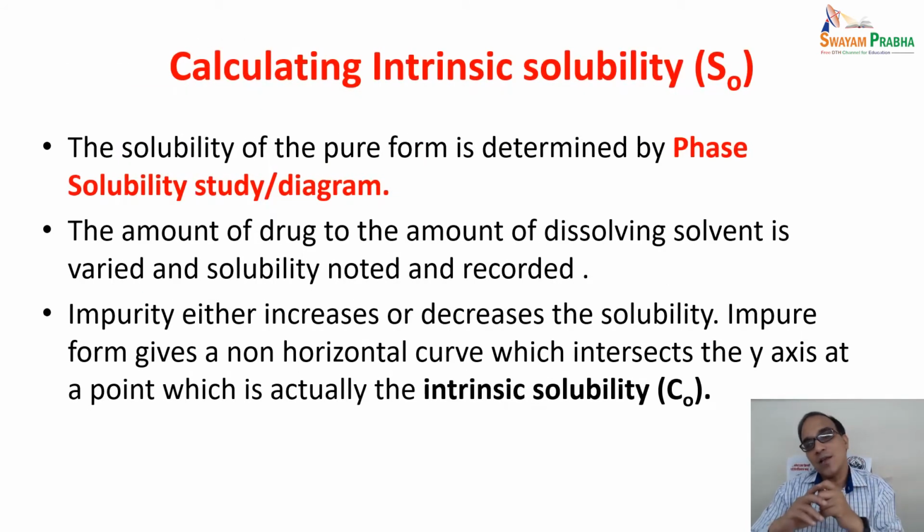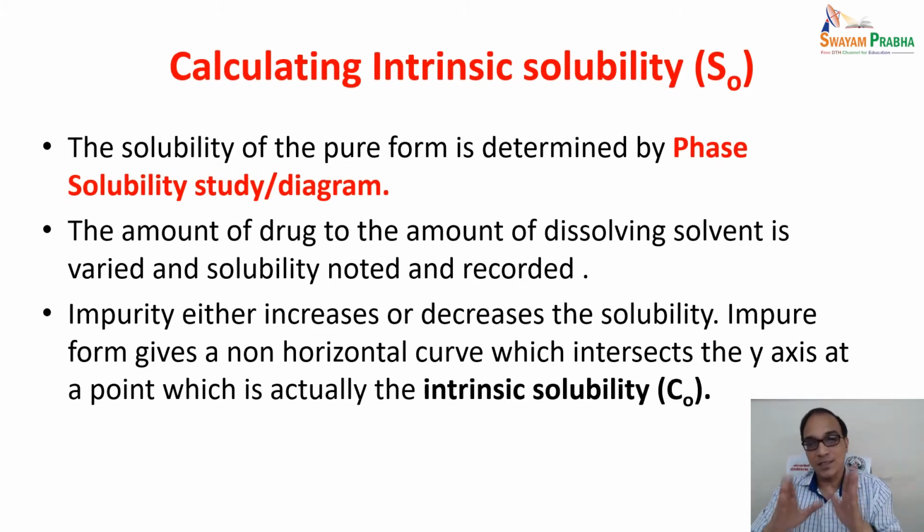Now, how can you calculate the intrinsic solubility? The solubility of the pure form is determined by a phase solubility study. Remember this term, phase solubility study, and with the help of a phase solubility diagram. In this study, we develop a phase diagram. The amount of drug to the amount of dissolving solvent is varied and solubility is noted and recorded.